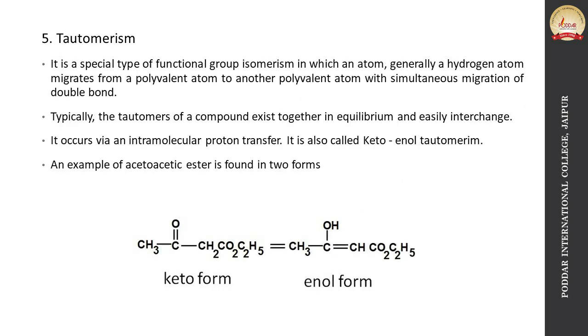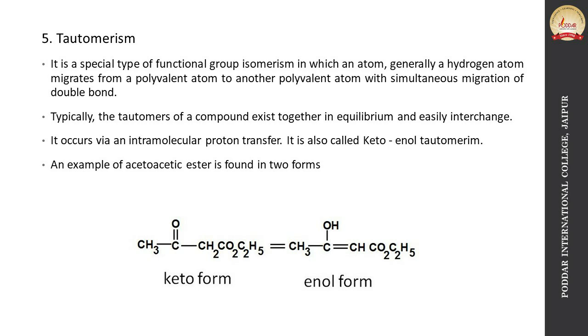Now, fifth one is tautomerism. It is a special type of functional group isomerism in which an atom, generally a hydrogen atom, migrates from one polyvalent atom to another polyvalent atom with simultaneous migration of a double bond. Such isomers are called tautomers and they exist together in equilibrium and easily interchange, and it occurs via intramolecular proton transfer.